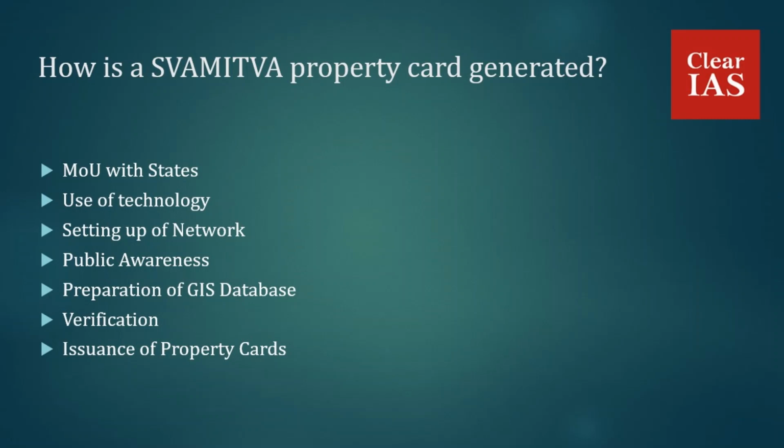After verification, final property cards or title deeds are generated, and these cards will be available on digital platforms or as hard copies to village household owners. So that is the process, or the steps to be followed, for the Swamita property card to be generated. And the Swamita property card and maps are to be updated in the future also.